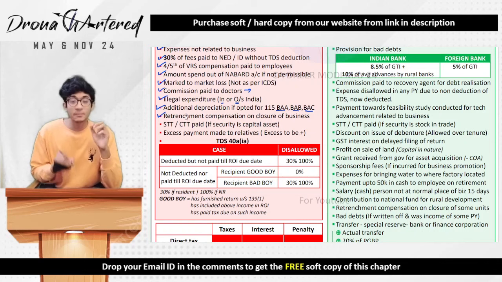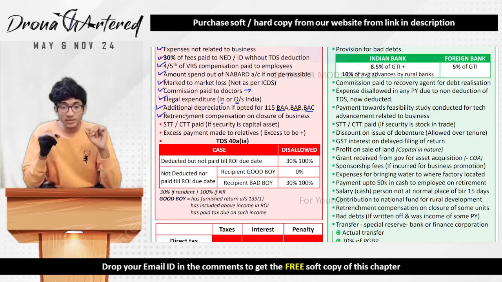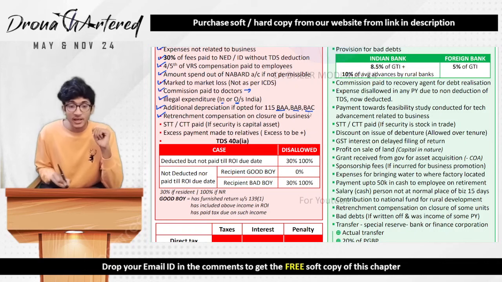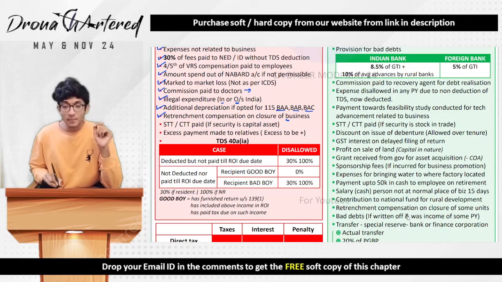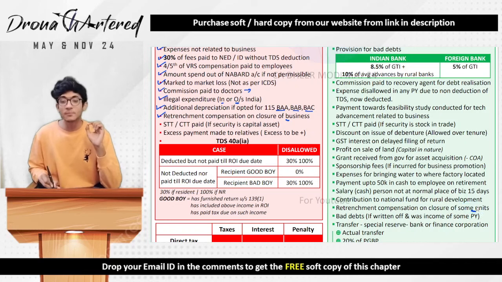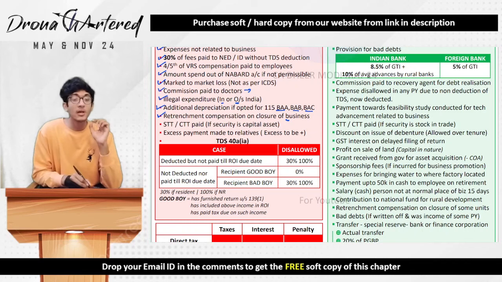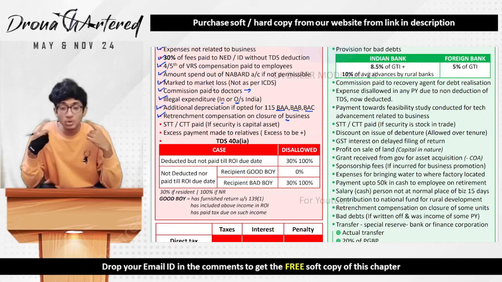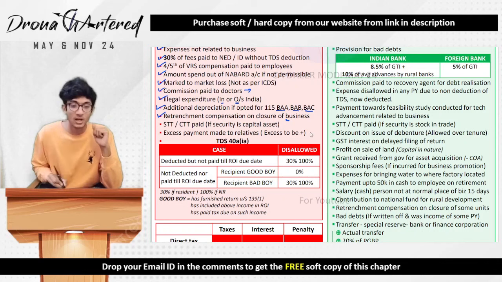Any retrenchment compensation, this is a very important point, because any retrenchment compensation, if it is on closure of business, is not allowed. But retrenchment expenditure on closure of some units will be allowed. Over here, if you see, we have defined it as some units. So if there is any retrenchment compensation on closure of a business, it is not allowed, but on closure of some units it is allowed.